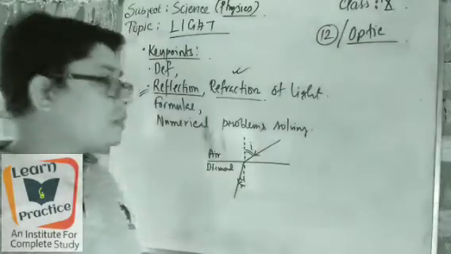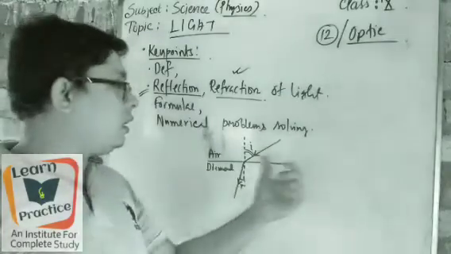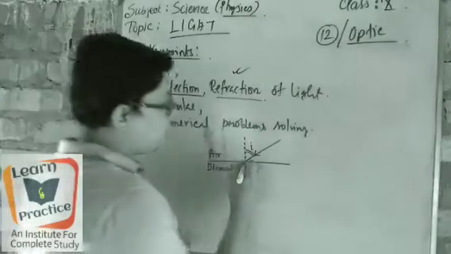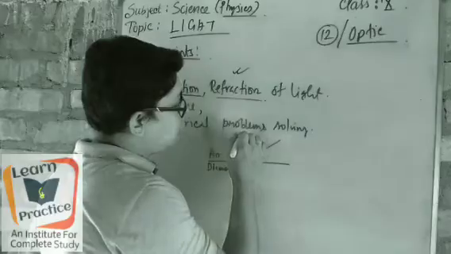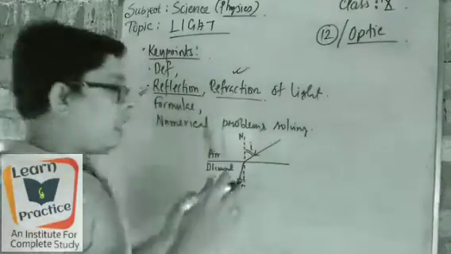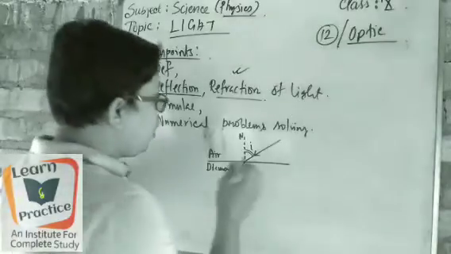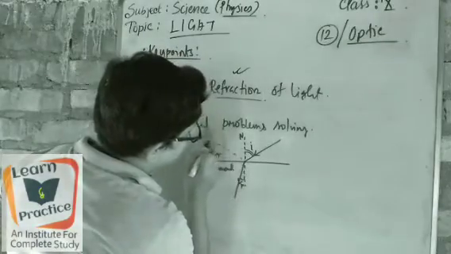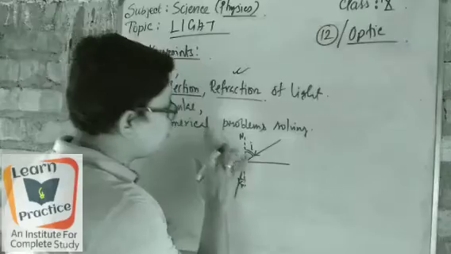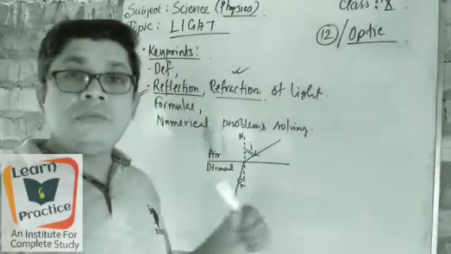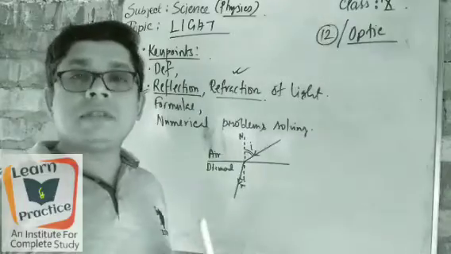Now the question will come, sir, why have you drawn like this, where the rectilinear propagation of light meets at the normal, and after that it goes to the back side? Why does it not come to this side? No, it will not come this side because for refraction of light, two mediums are needed.